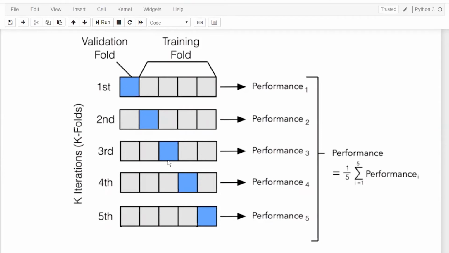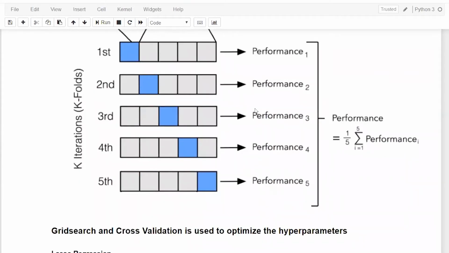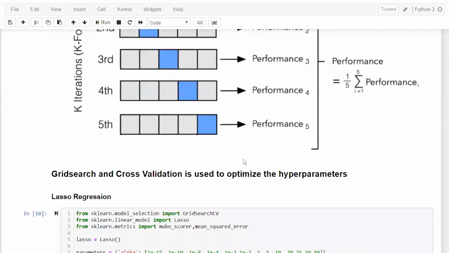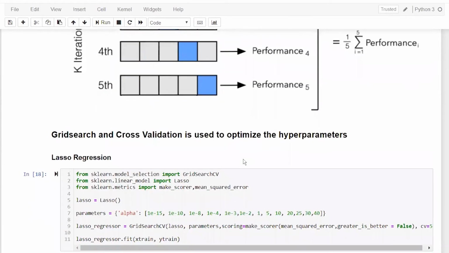It will split your data set into 5 steps. In the first step, it is validating on one part and training on the other 4. Again, in the second step, it is validating on one part and training on the rest 4, and like this it continues. And your whole performance will be based on the average of it. All right. And then we will use grid search and cross validation to optimize the hyperparameters.